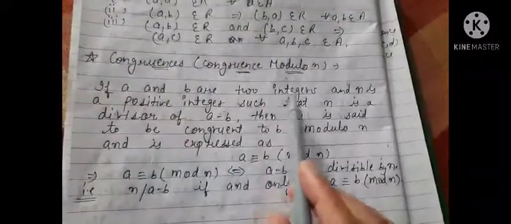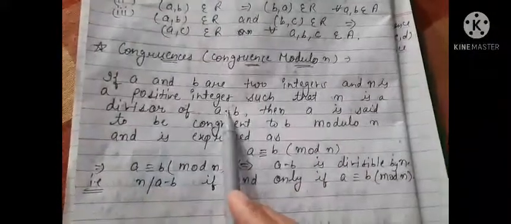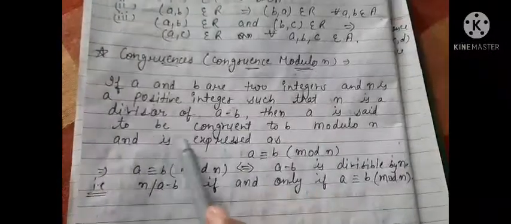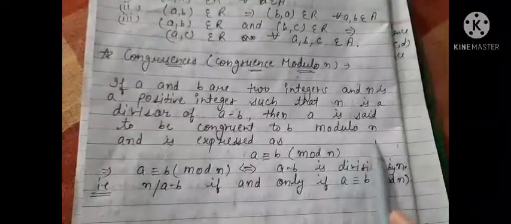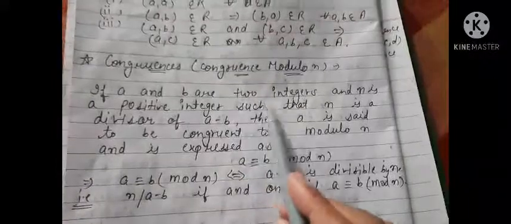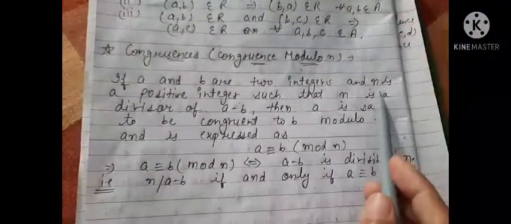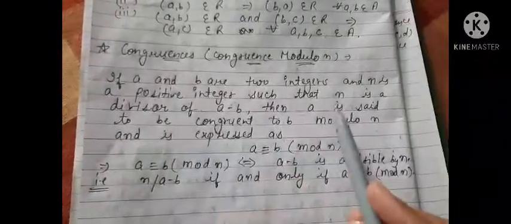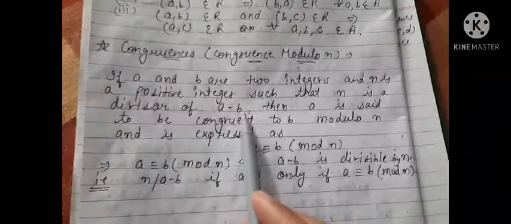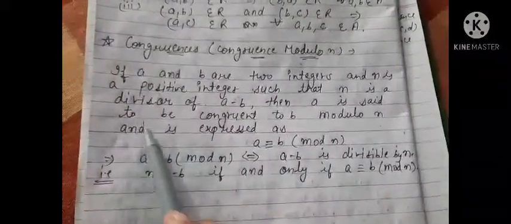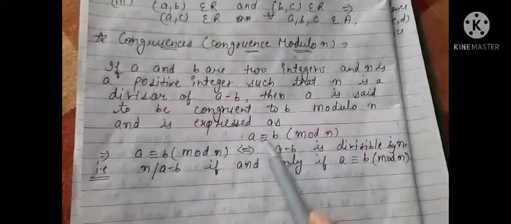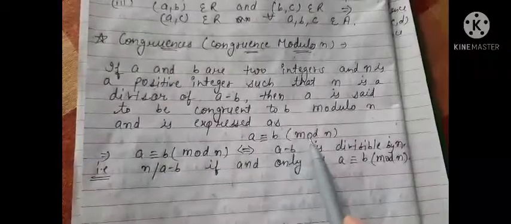If a and b are two integers and n is a positive integer such that n is a divisor of a minus b, then a is said to be congruent to b modulo n and is expressed as a congruent to b (mod n).